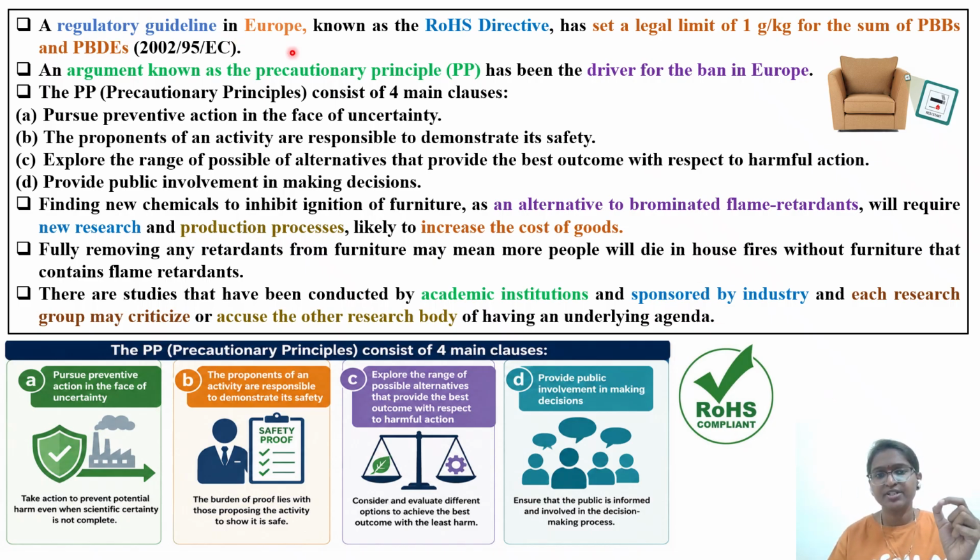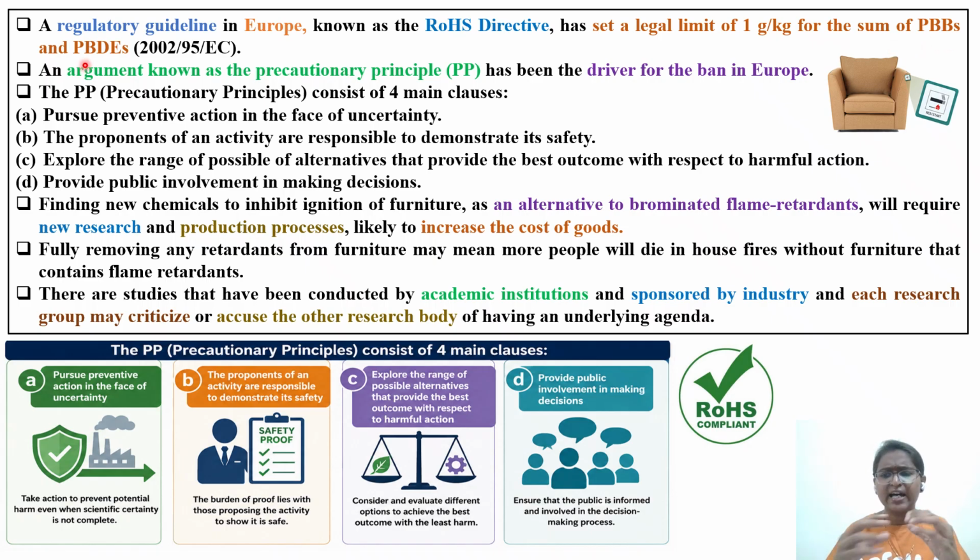So a regulatory decision in Europe is known as the RoHS directive. Similarly, what we have in the case of Europe, ECHA REACH registration is there. So similarly, for these household products, Europe has a regulatory agency and a regulatory policy. This is called the RoHS directive. It set a legal limit of 1 gram per kg for the sum of these PBBs.